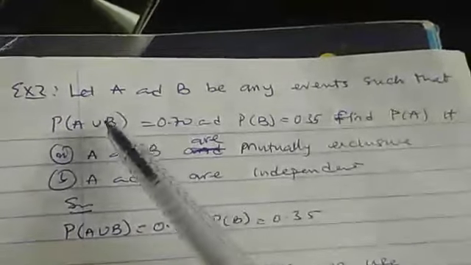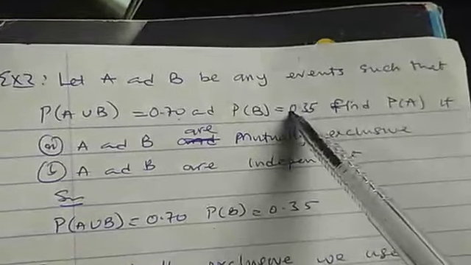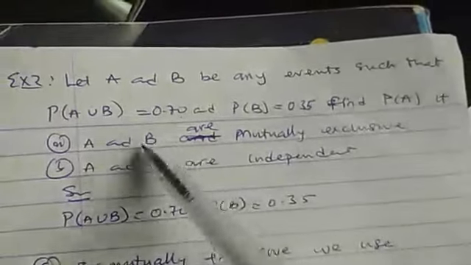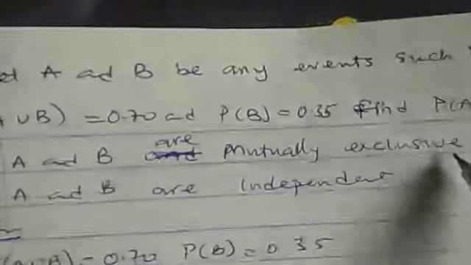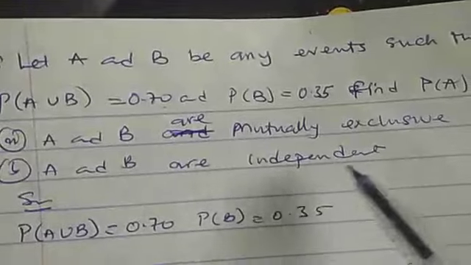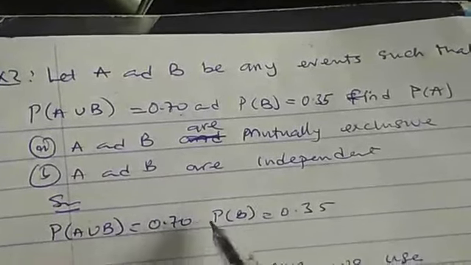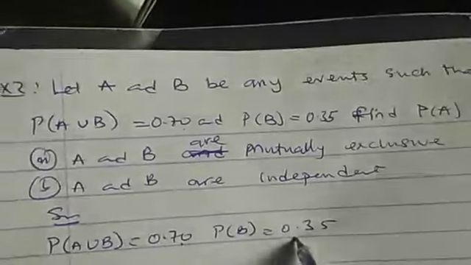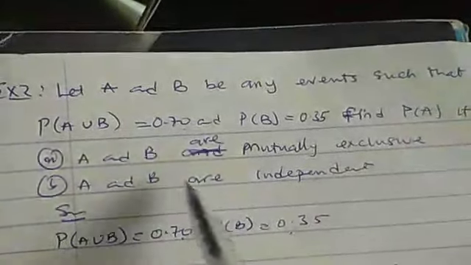So let's take an example on this. Let A and B be any events such that probability of A union B is this, probability of B is this. Find probability of A if, number 1, A and B are mutually exclusive; 2, if A and B are independent. Now, we are given probability of A union B and probability of B. We are looking for probability of A.